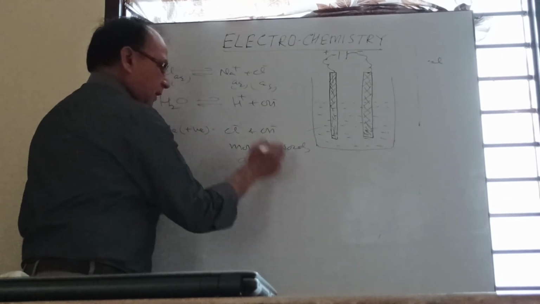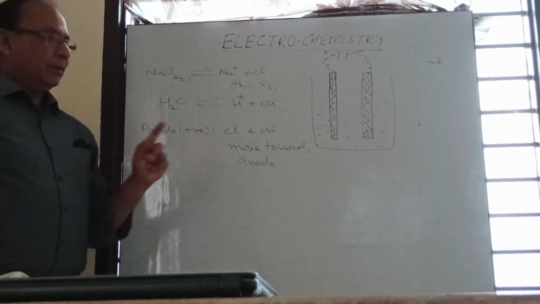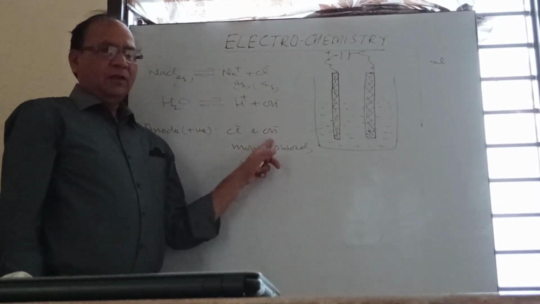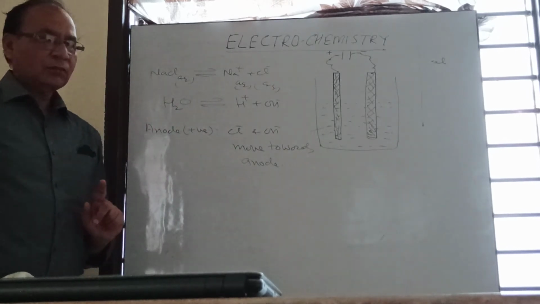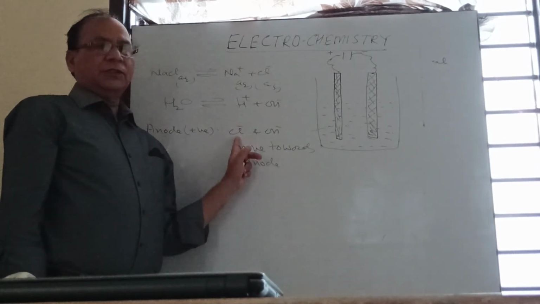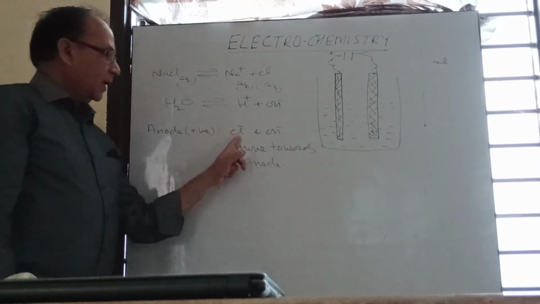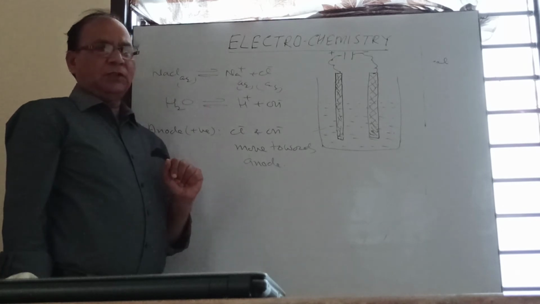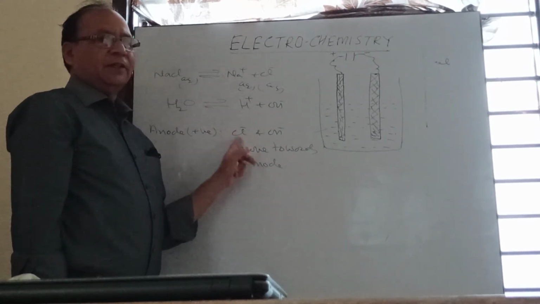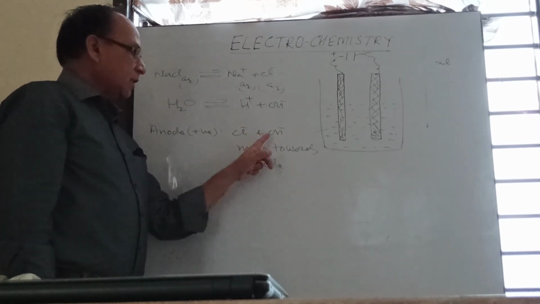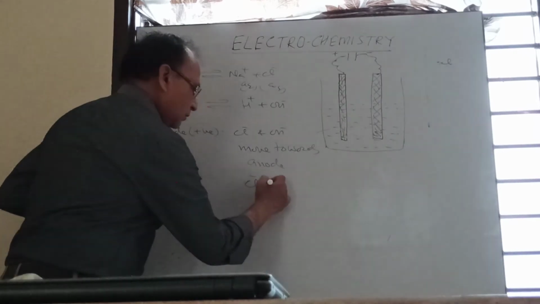Now will both these ions lose their charge? No. There will be competition between Cl and OH. Which ion preferentially loses its charge? That depends on their discharge potential. Experimentally it was found that chloride ion has low discharge potential. That's why chloride ion is preferentially discharged, while OH ion will remain in the solution. So Cl ion will get discharged.